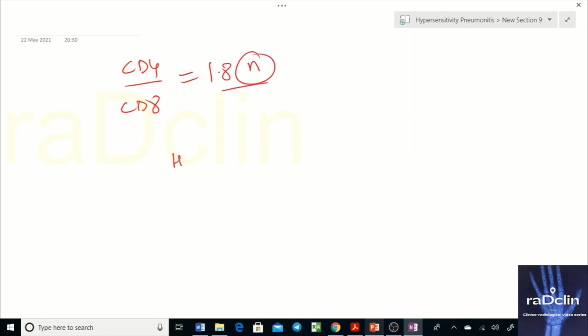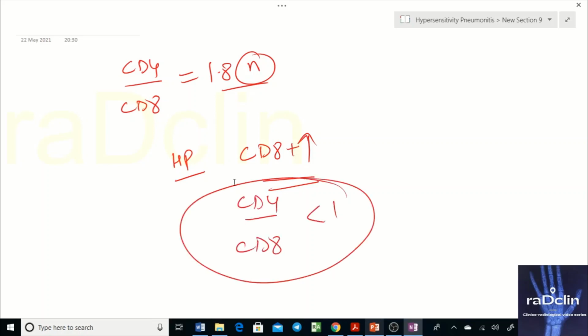But in case of hypersensitivity pneumonitis, we just discussed that CD8 cells are going to increase. So this CD4 by CD8 ratio is going to be less than 1. So this suggests hypersensitivity pneumonitis.